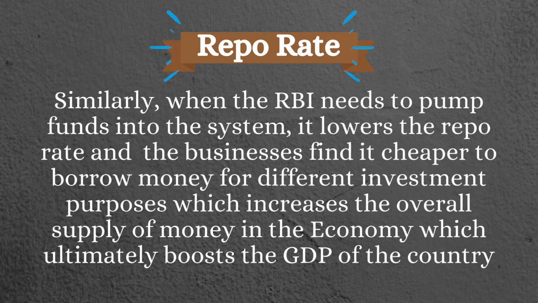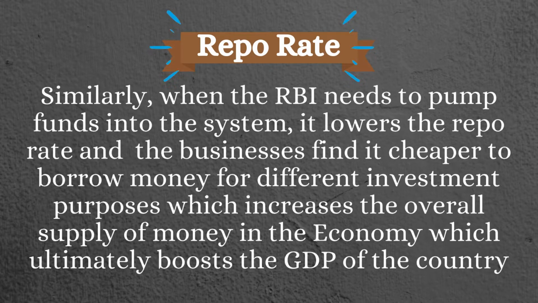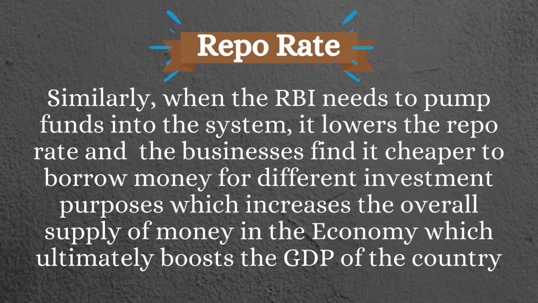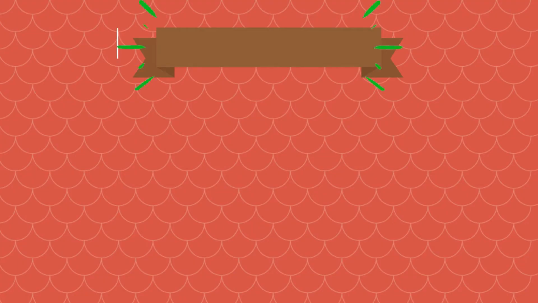Similarly, when the RBI needs to pump funds into the system, it lowers the repo rate, and the businesses find it cheaper to borrow money for different investment purposes, which increases the overall supply of money in the economy, which ultimately boosts the GDP of the country.